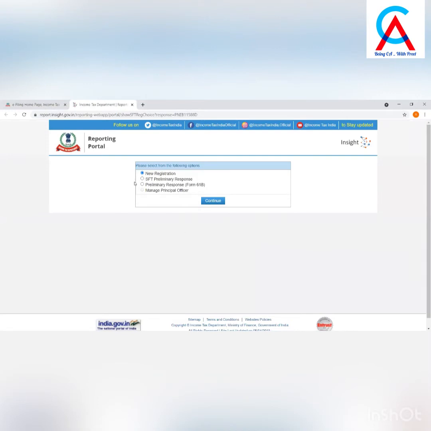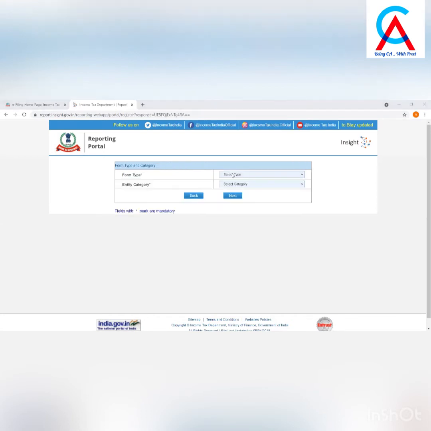Once redirected, select New Registration option and click on Continue. On the next screen, select the form type as Compliance Check, Tax Deductor and Collector. The entity category will be displayed based on the category in which TAN is registered at the e-filing site. Click on Continue to navigate to the Entity Details page.